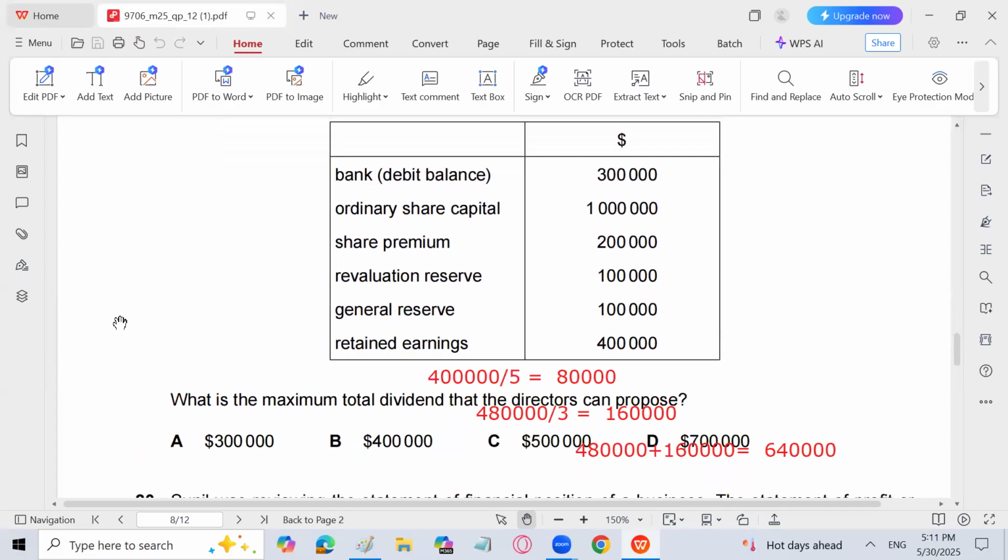We remember that the director can propose the dividend depending on the amount they have in the bank, right? And the general reserve, the revenue reserves. Because remember that dividends are always paid through revenue reserves, right? So what is the maximum total dividend the director can propose? That is going to be A, 3 lakh, right? Why not 5 lakh? Because general reserve is 1 lakh, retained earnings are 4 lakh. So 5 lakh reserves are available. But we don't have enough cash in the bank. That is only 3 lakh. So the maximum total dividend the director can propose is A.